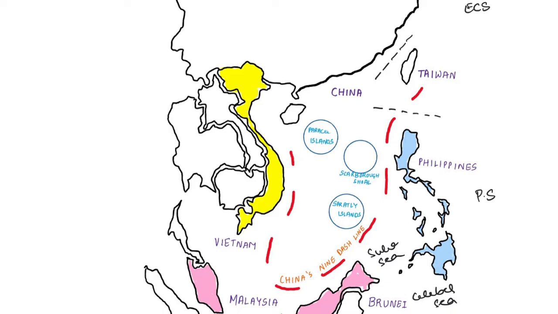China claims by far the largest portion of the territory, an area defined by the 9 dash line. Please see here, which is marked by a red line over here. This is China's 9 dash line.